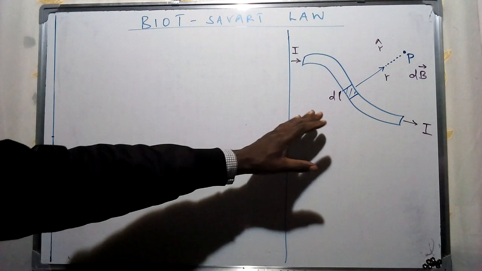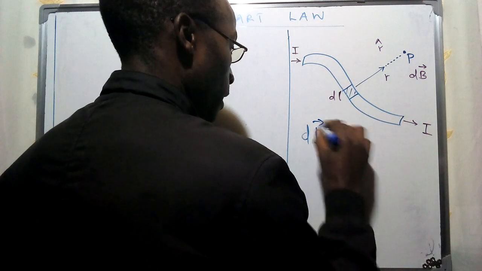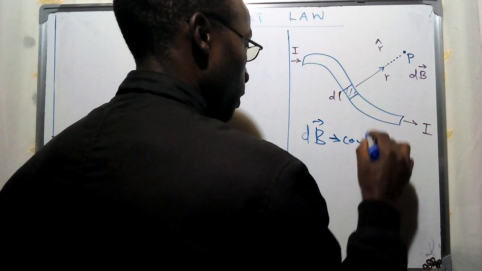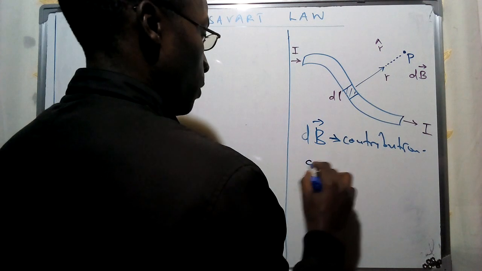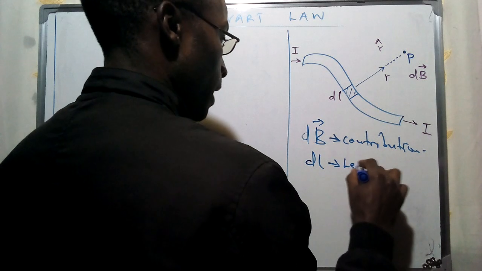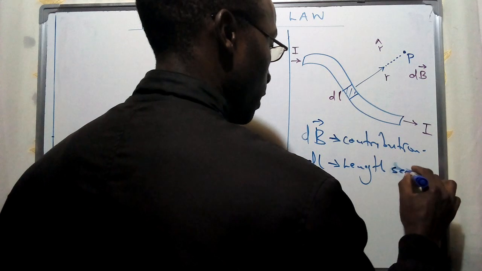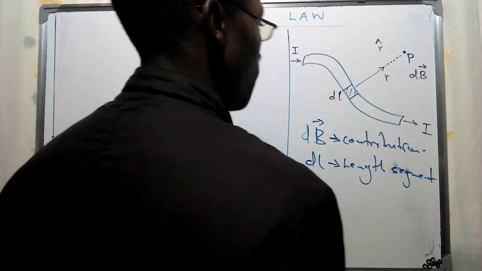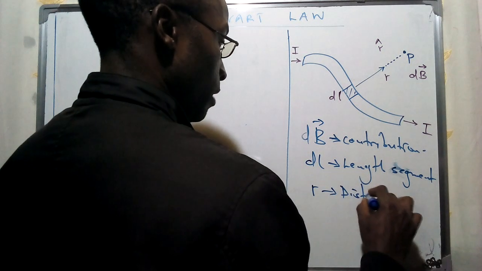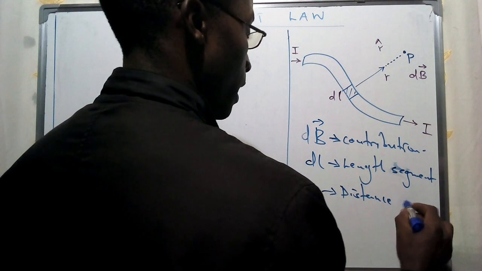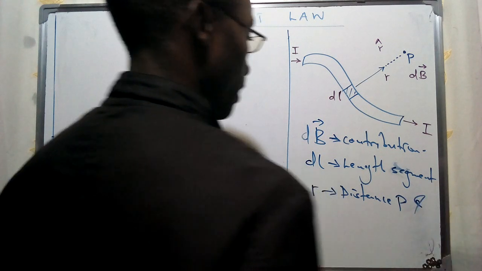Given this contribution, which I've given in terms of dB, a magnetic field, this is going to be a contribution at this specific point P. Then we have the length of this particular element, or segment, given in terms of dl, and then r is the distance between this point P and the current carrying conductor.